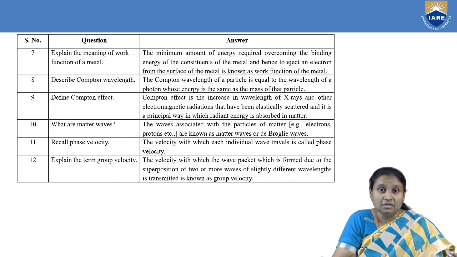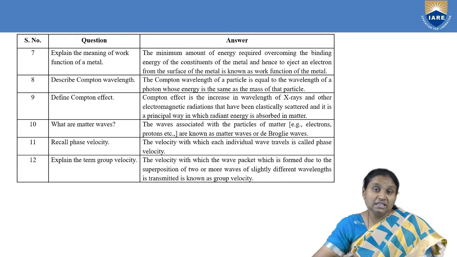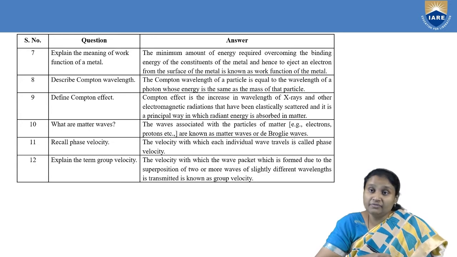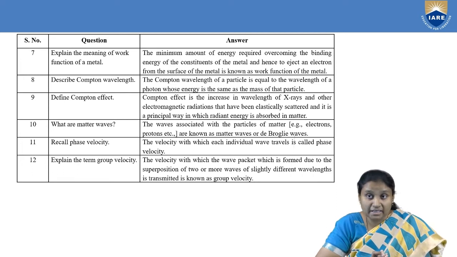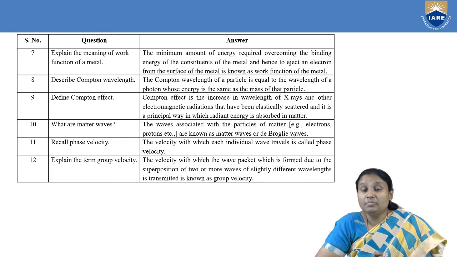When you consider many waves traveling in a medium, the region in which we have superposition of many waves, and these waves differ in their wavelengths, that particular superposition of waves having different wavelengths is called a wave packet. And all these waves together go with one common velocity which is called group velocity.